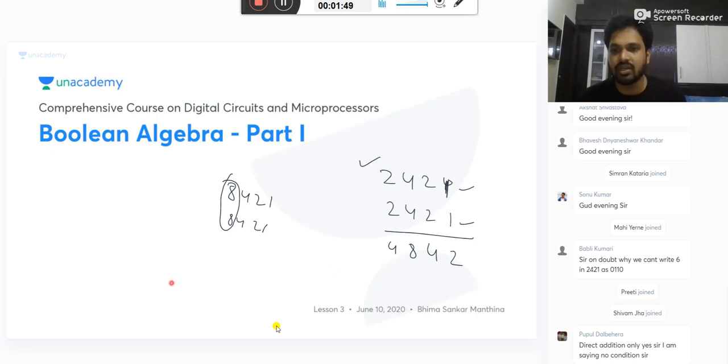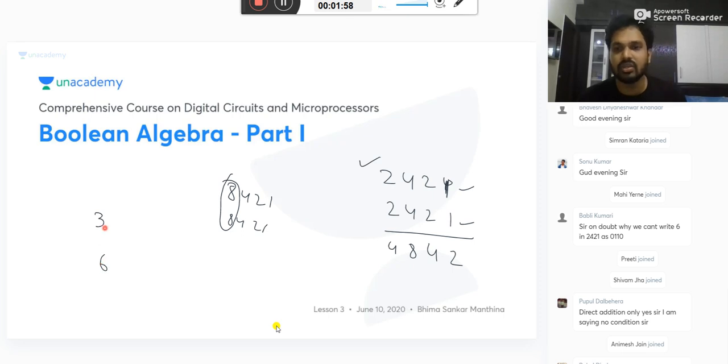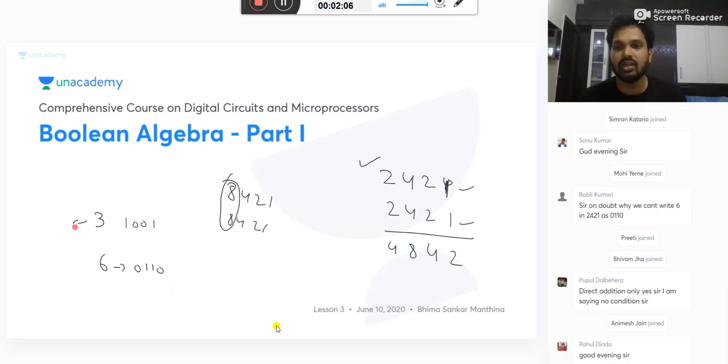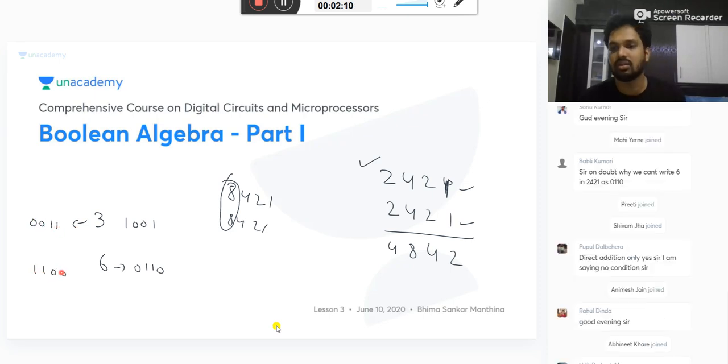Kumari, you can write, but it should satisfy the self-complementary property. That is what I told. 3 and 6 should be complementary to each other. If you write 6 as 0110, your 3 must be written as 1001. If you write 3 as 0011, 6 should be 1100. That's all. Kumari, your doubt is cleared?